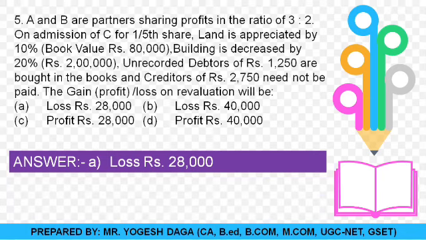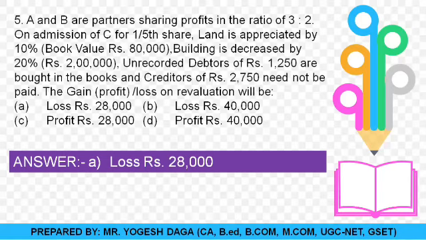Because land is appreciated by 10%. So 80,000 at 10% is 8,000 on the revaluation credit side. Just note it down in the revaluation credit. Building is decreased by 20%. So 2 lakh at 20% is 40,000. So it's a decrease, and it will be noted on the debit side of the revaluation. Unrecorded debtors of 1250 are to be brought in. So an increase in an asset is always shown on the credit side of the revaluation. And creditors of 2750 need not be paid, so it's also our profit. So it will be shown on the credit side of the revaluation.